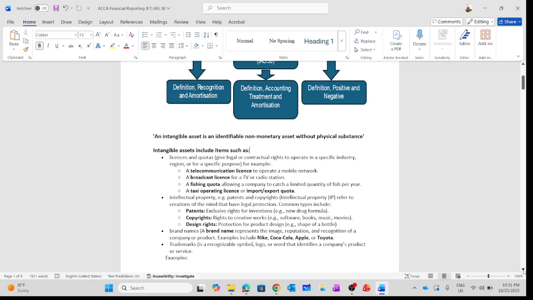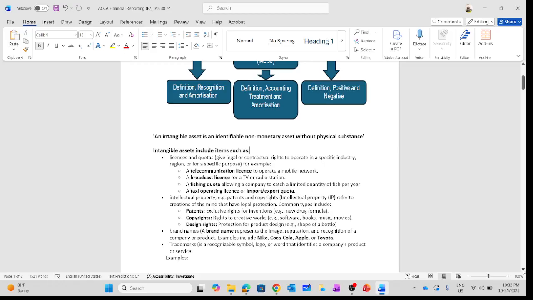So now let's look at examples of intangible assets. For instance, we are talking about licenses and quotas. If you want to establish a mobile network company, a TV or radio station, or a fishing company, you need to secure a license. The license will give you the legal right, the operational right, and access to operate within that particular industry.